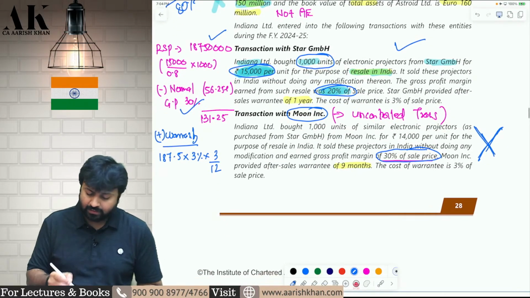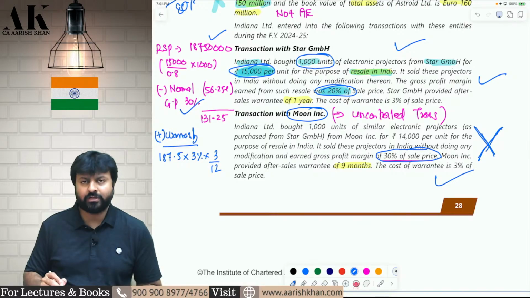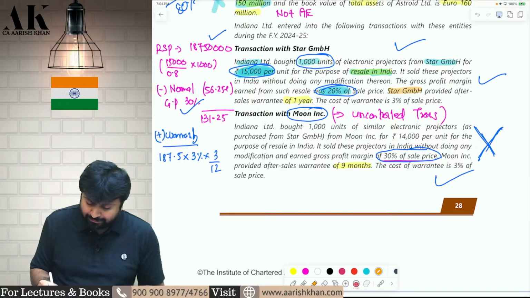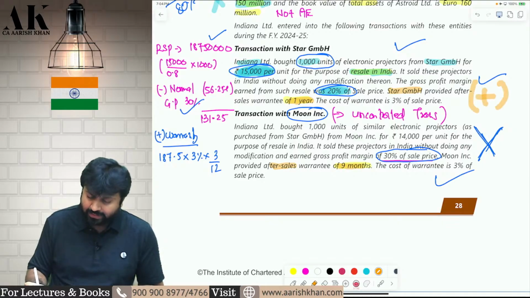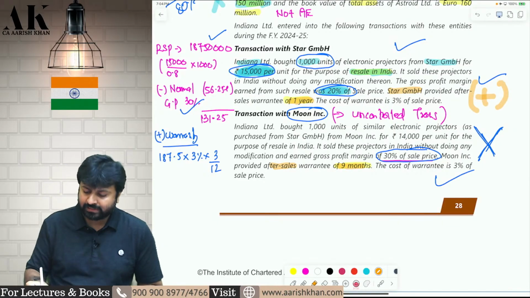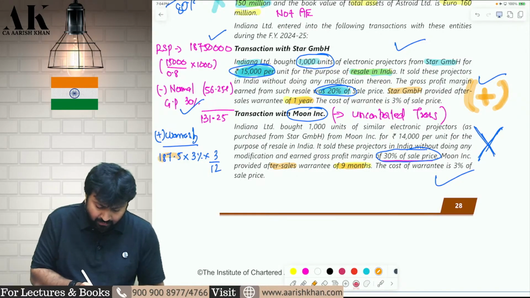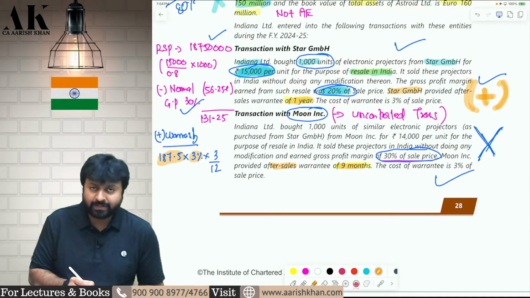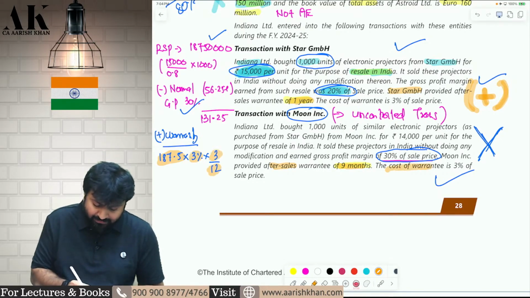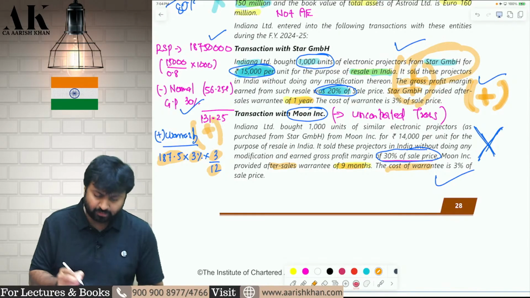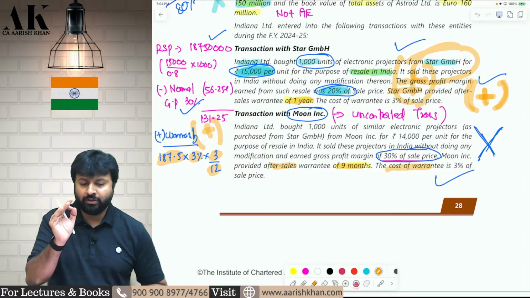Okay. Then you will see, is there any functional difference between both the transactions? Yes, there is a functional difference. What is the functional difference? Star GmbH provides us a warranty of 1 year, whereas Moon Inc. provides a warranty of only 9 months. It means Star GmbH provides a warranty of 3 months extra. So Star GmbH deserves to ask for 3 months extra cost. Correct? Therefore, the total price into 3% is the cost of warranty, into 3 months divided by 12. That is the extra cost that Star GmbH will charge me. Therefore, I will add it back to this. After that, I will get the arm's length price. I hope it is clear to all of you.